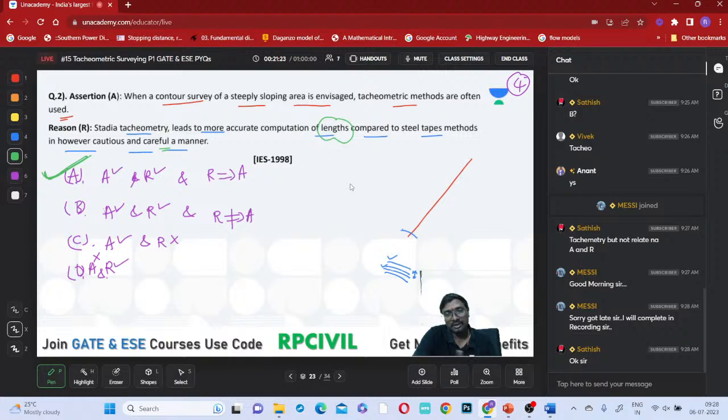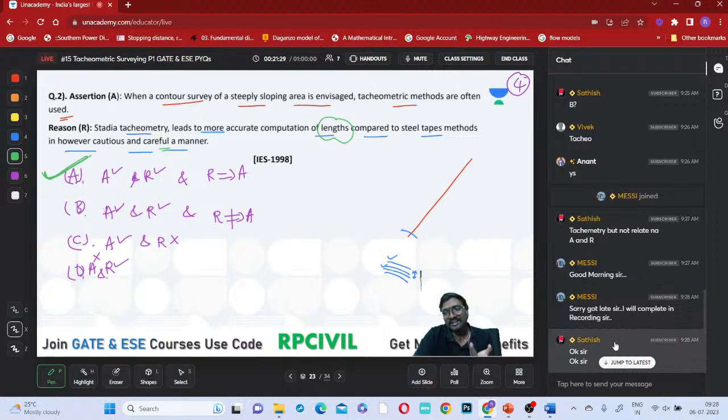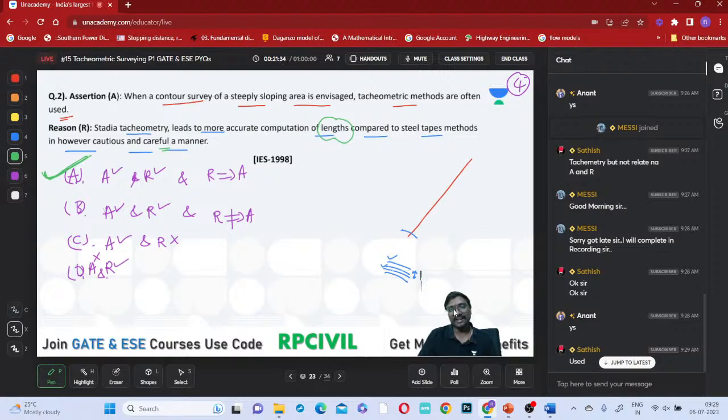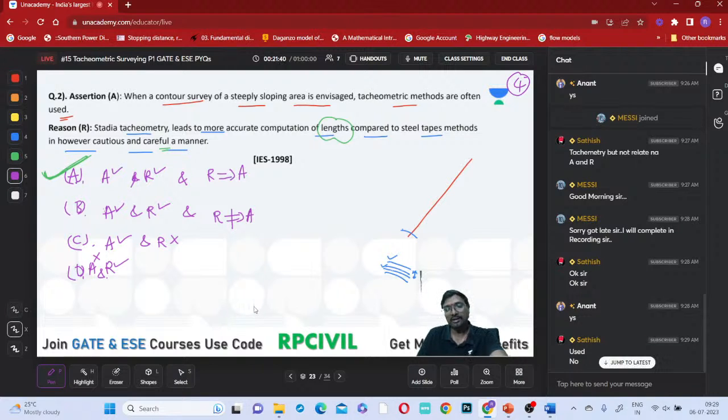So, Shruti, if it is resulting in accurate values, we have to use it, or we should not use it? Because it is accurate, we have to use it, no? Definitely. Suppose if it is not accurate, can we use? If it is not giving that much accurate results, can we recommend this to use? No, we don't recommend to use. Got it?